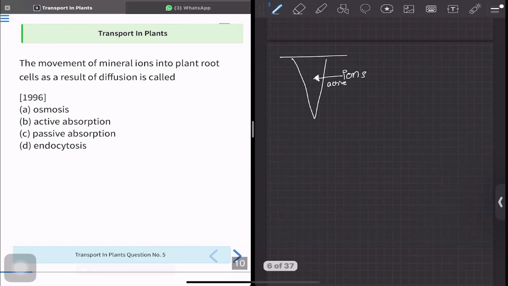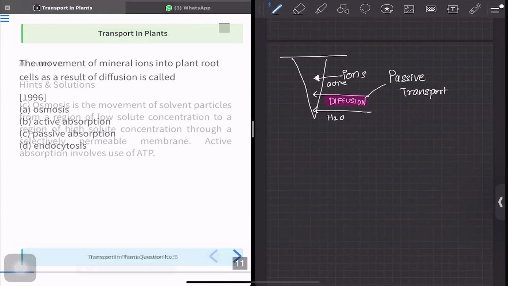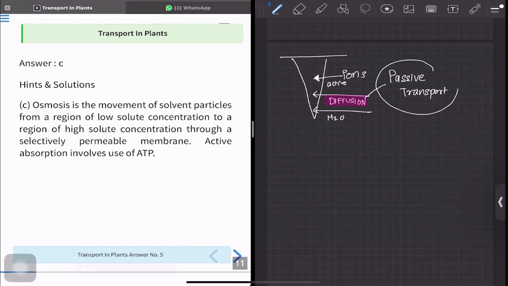Correct? So, this movement, which will occur by diffusion, diffusion is a type of passive transport, and will not require energy. Okay. So, we can say the answer is passive transport. That is option number C.